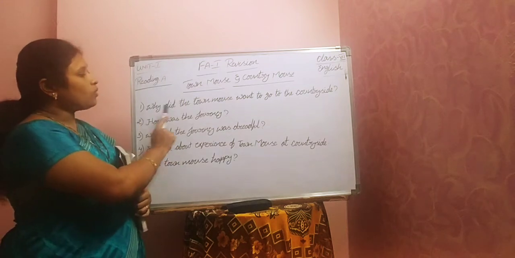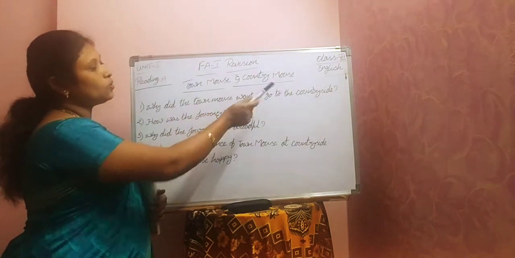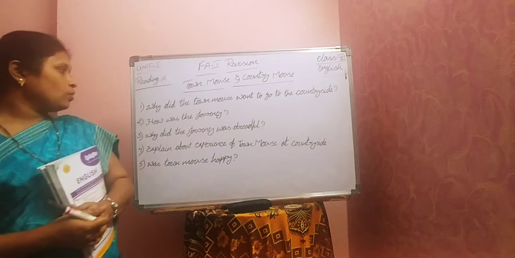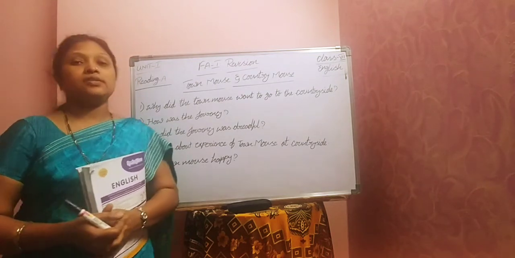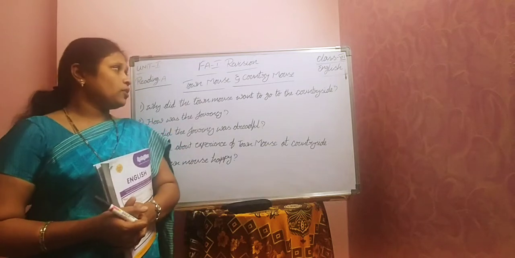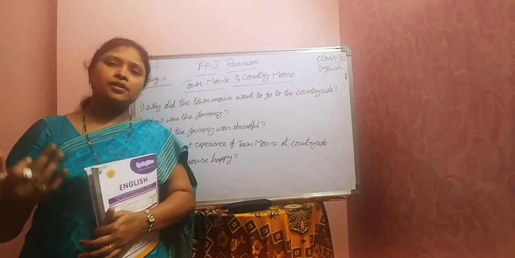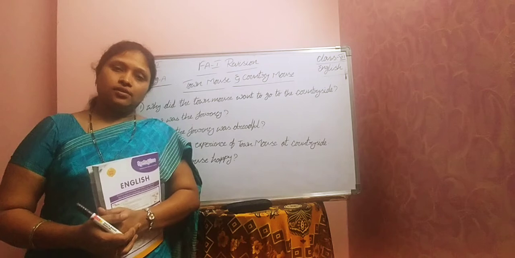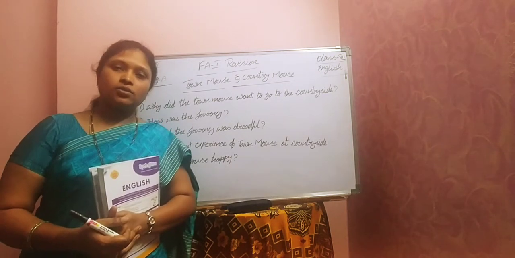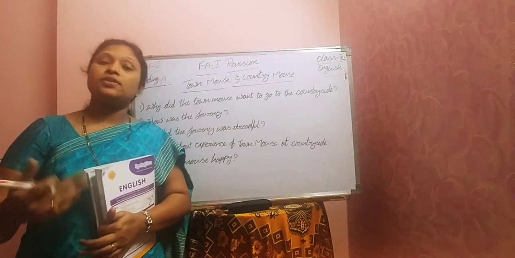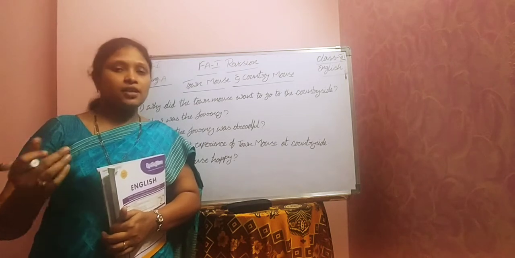First one is, why did the town mouse want to go to the countryside? In the lesson, we know that, right? Town mouse and country mouse is our title. So town mouse means which lives at town. Country mouse means which lives at countryside, that means in a village.